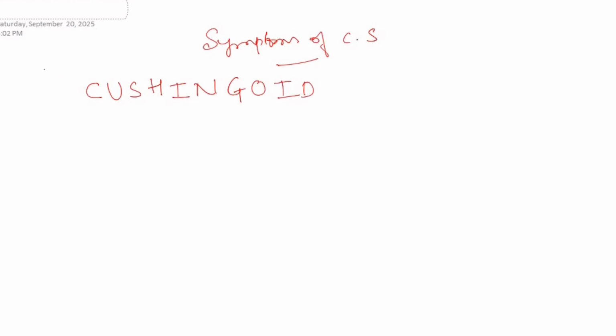CUSHINGOID is the short form or mnemonic used for describing the symptoms of Cushing syndrome. Here, each letter stands for a symptom. C stands for central obesity or cataract.